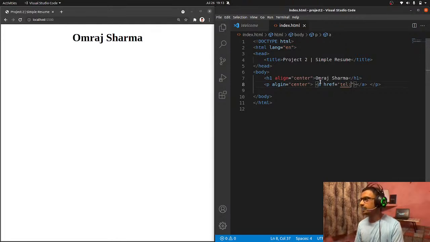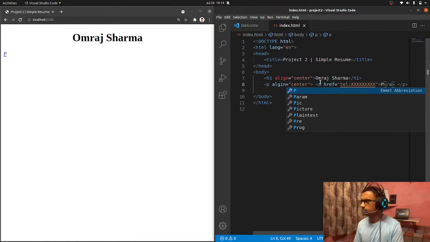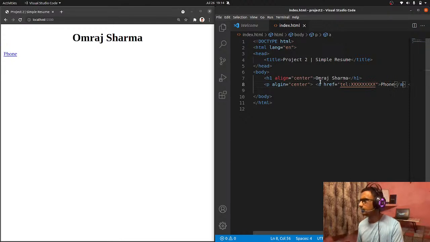For the anchor tag href, you can put tel: and your number, maybe with multiple x's over here, and here you can write what it is.